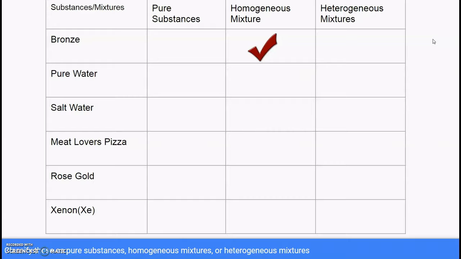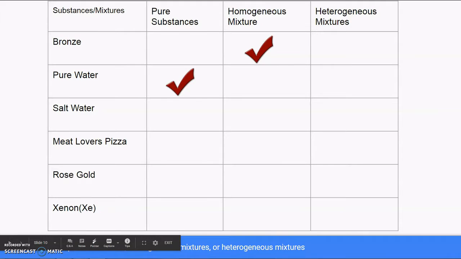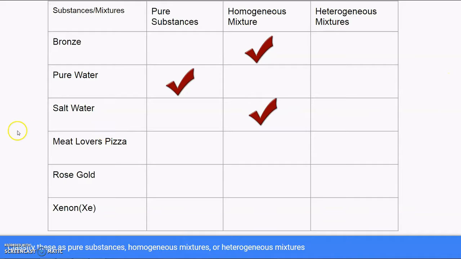Next we have pure water. That's right, it's a pure substance. We have two hydrogen atoms bonded to the oxygen atom. Whether we make it ourselves or it's found in nature, if you combine those two elements to form that one compound, you will always get water. Next we have salt water. Okay, that's right, it's a homogeneous mixture. The salt and the water cannot be visually distinguished.